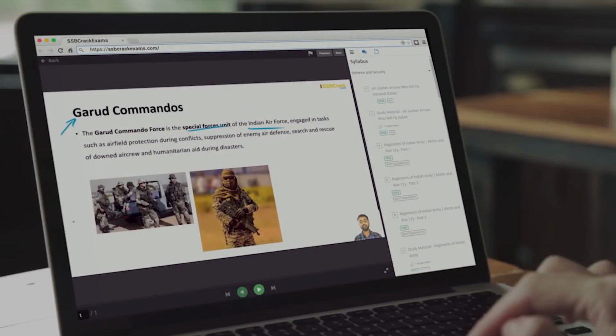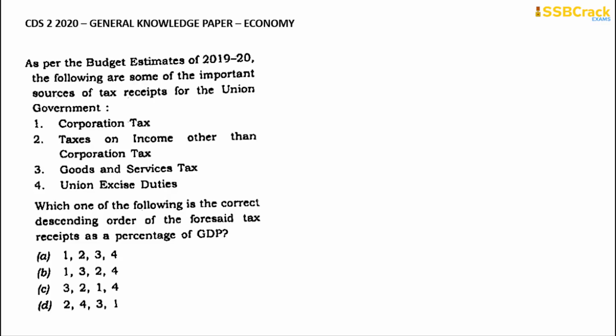Beginning with the first and foremost question in this section: as per the budget estimates of 2019-20, the following are some of the most important sources of tax receipts for the union government, which include 1. Corporation tax, 2. Taxes on income other than corporation tax, 3. Goods and services tax, and 4. Union excise duties. Which one of the following is the correct descending order of the aforesaid tax receipts as a percentage of GDP?